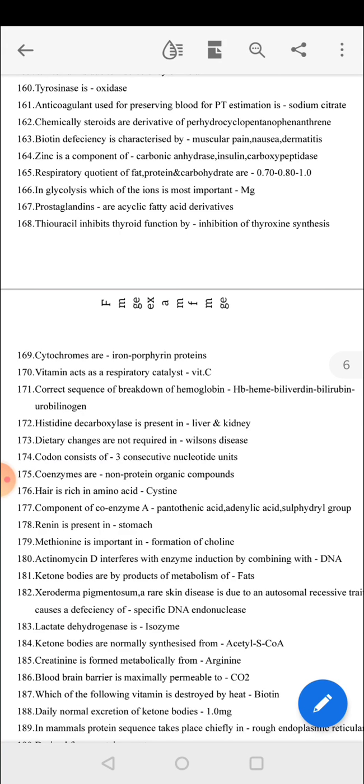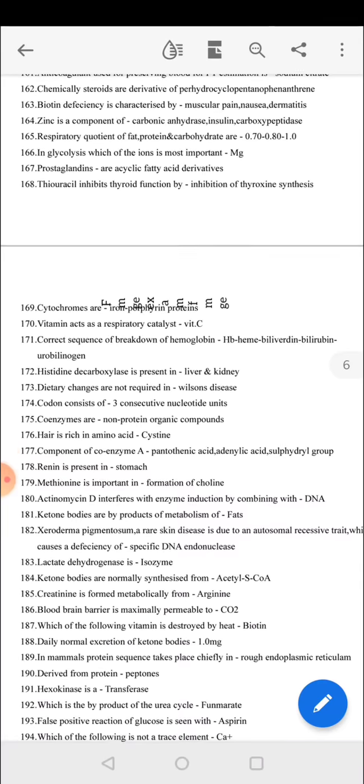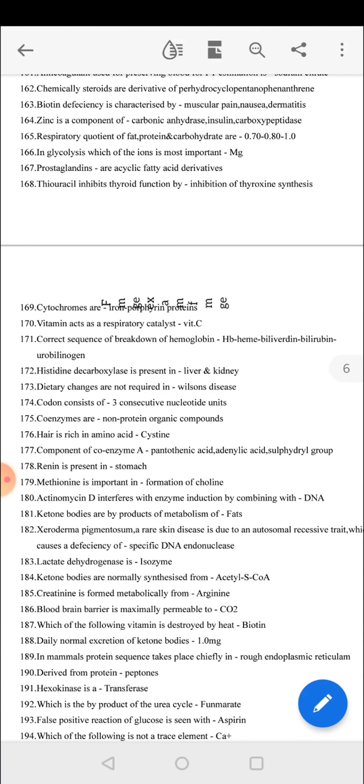Respiratory quotients of fat, protein and carbohydrate are 0.70, 0.80 and 1.0. In glycolysis, the most important ion is magnesium. Prostaglandins are acyclic fatty acid derivatives. Thiouracil inhibits thyroid function by inhibition of thyroxine synthesis. Cytochromes are iron porphyrin proteins. The vitamin that acts as a respiratory catalyst is vitamin C. Correct sequence of breakdown of hemoglobin is Hb, heme, biliverdin, bilirubin, urobilinogen.